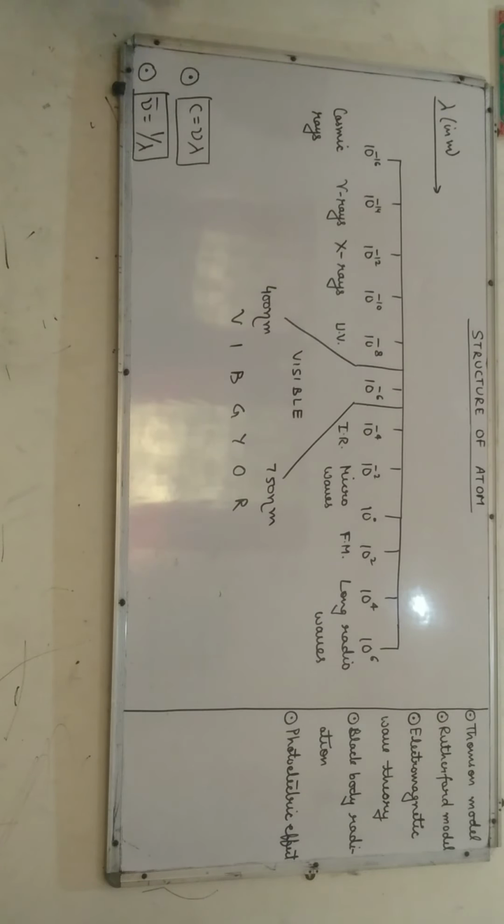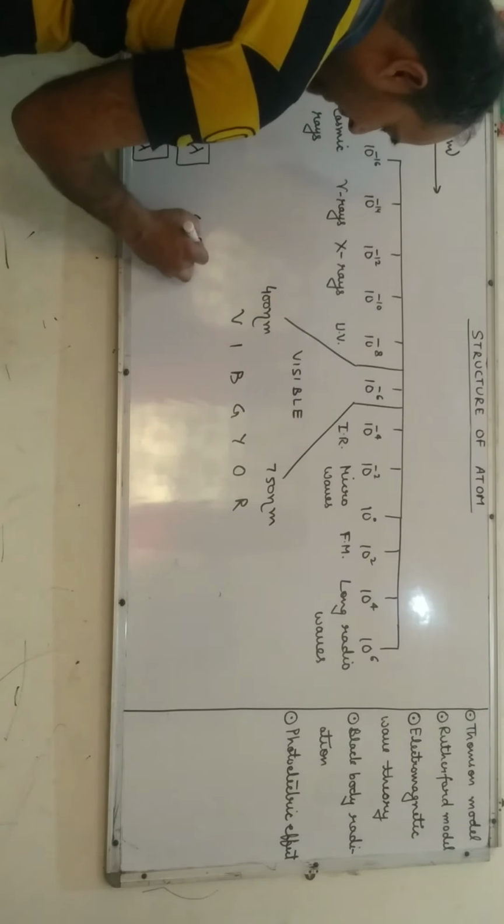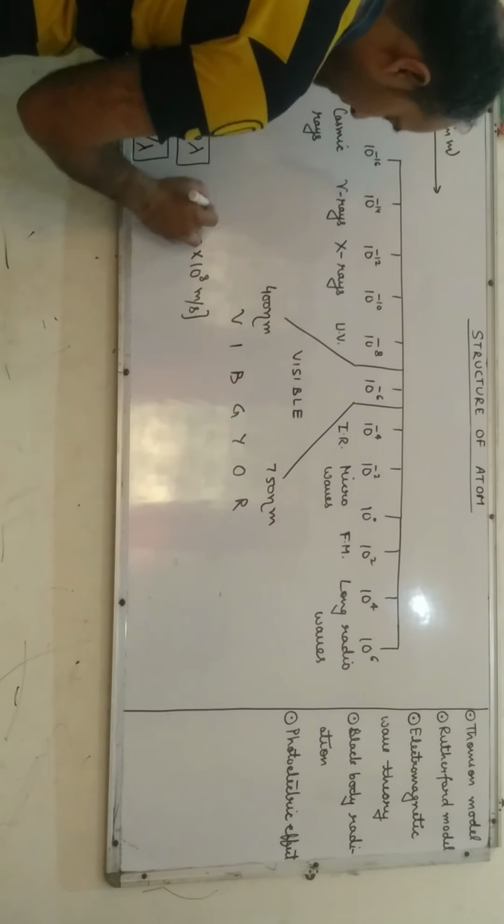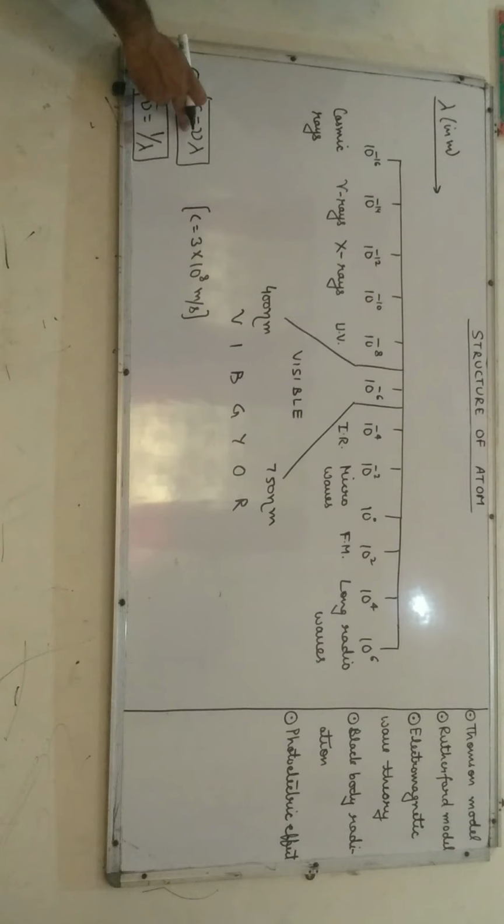I repeat it again. c is the speed of light. The actual value of the speed of light is 3 into 10 raised to power 8 meter per second. Frequency is the number of oscillations per second. Lambda is defined as the distance between two successive crests or troughs. Nu bar is the wave number, that is the waves passing through a point in a second. And the value of c is 3 into 10 raised to power 8 meter per second.